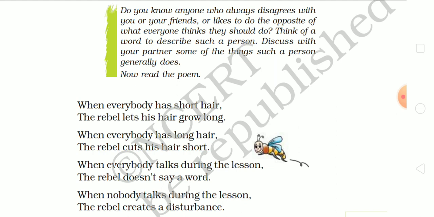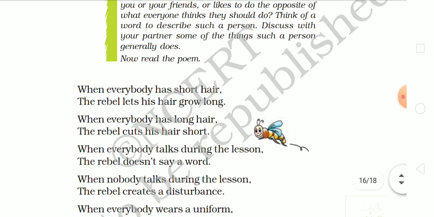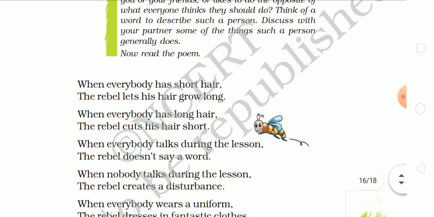When everybody has short hair, the rebel lets his hair grow long. When everybody has long hair, the rebel cuts his hair short. So, in the given lines, the poet highlights the rebel's nature. When the rebel encounters a group of people with short hair, he would allow his hair to grow long because he derives pleasure and satisfaction by going against the grain.